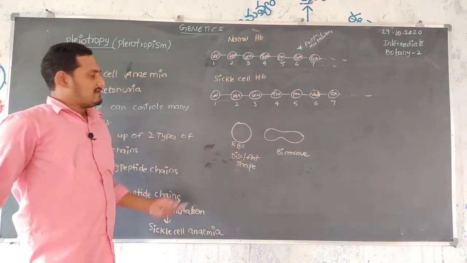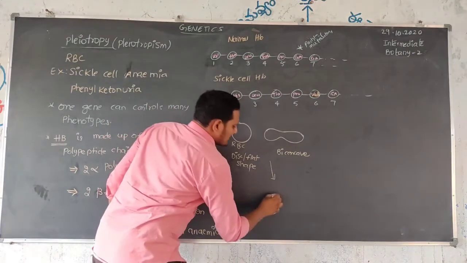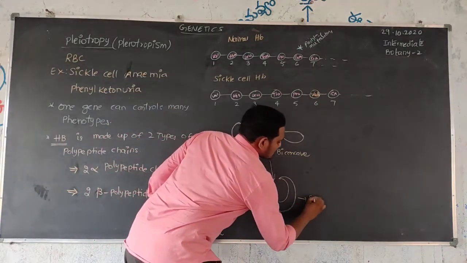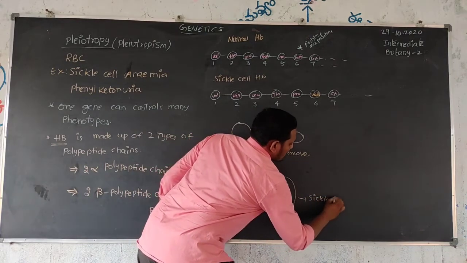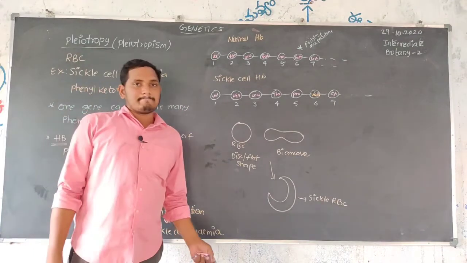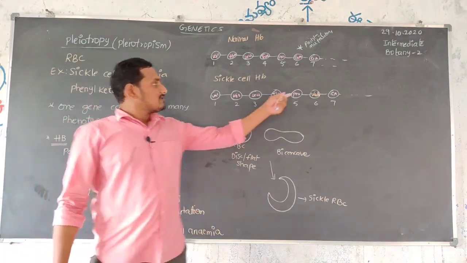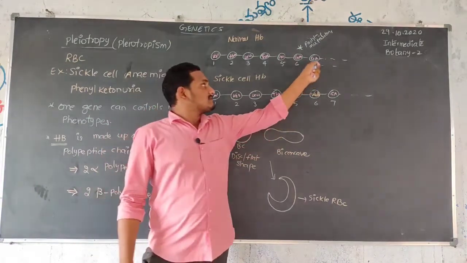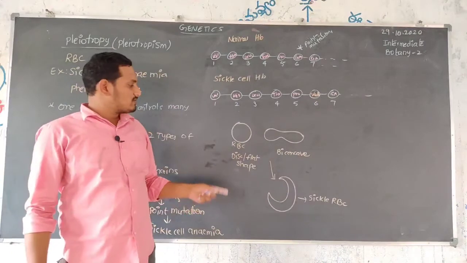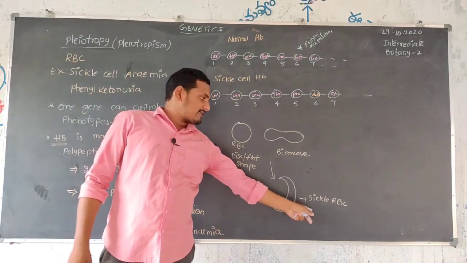It changes into a sickle cell, which is a sickle RBC. The RBC shape is totally changed. Why? Because the mutation takes place at the 6th position, where glutamic acid changes into valine. Due to this, the RBC shape is changed like a sickle.